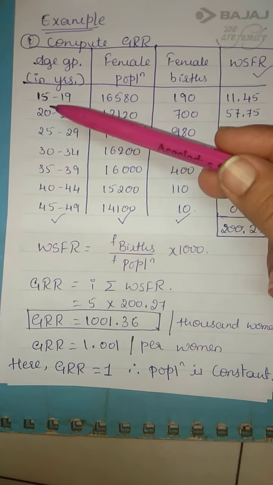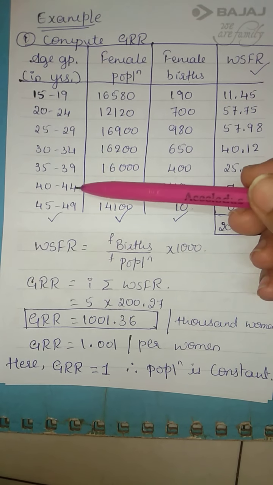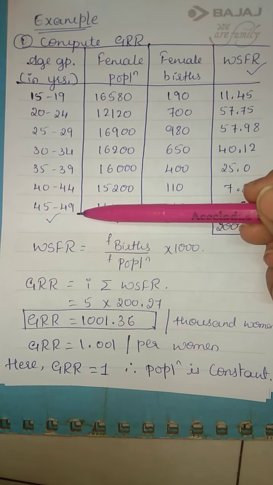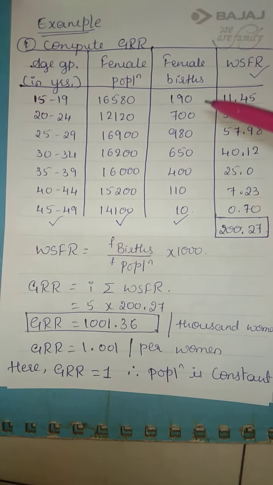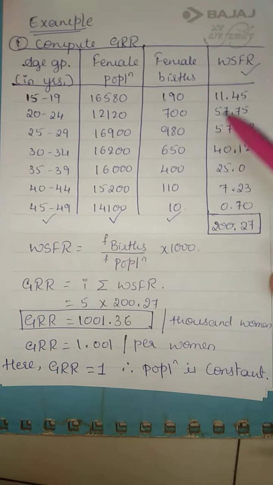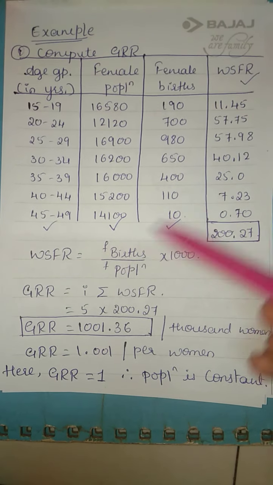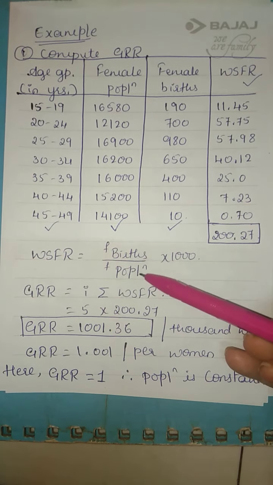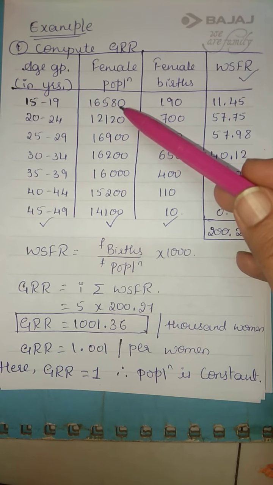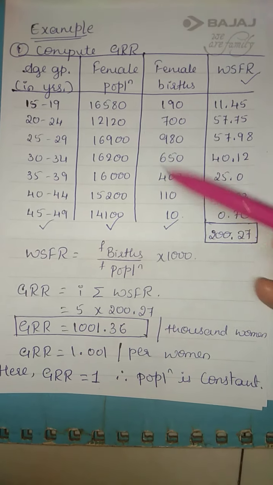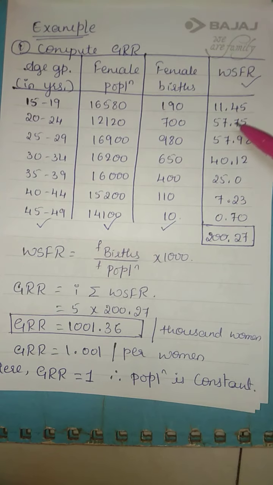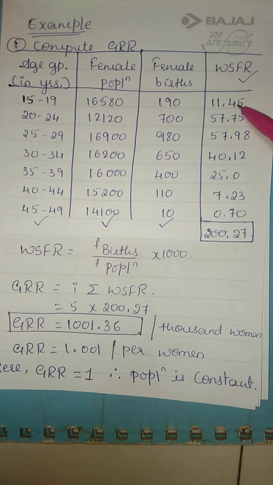Here they have considered the age group of width 5, that is quinquennial, 15 to 49. They have given female population and female births. So first we'll find out WSFR. WSFR is female births by female population into 1000. Female births 190 divided by female population 16580 into 1000 will give you 11.45.